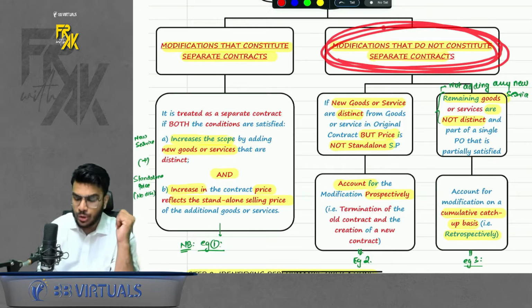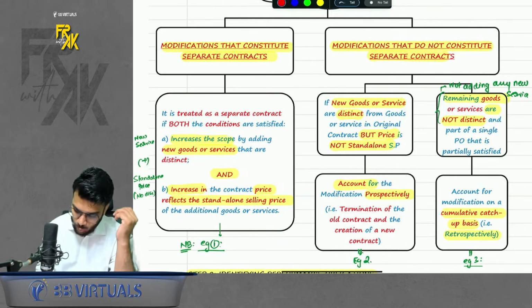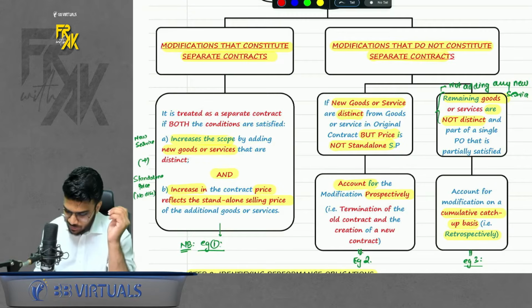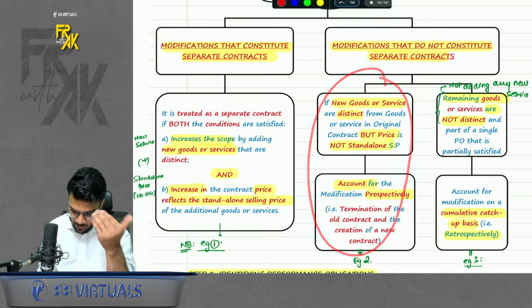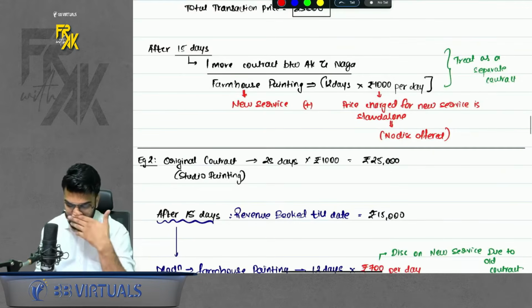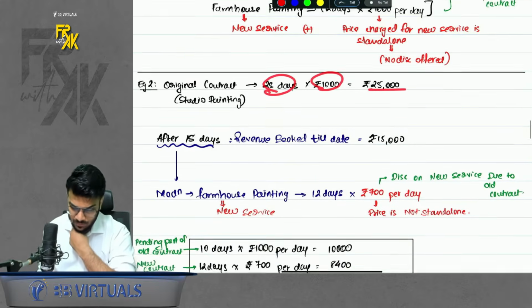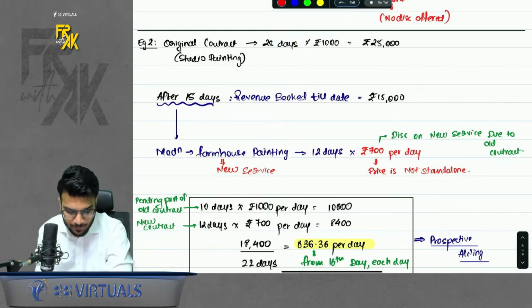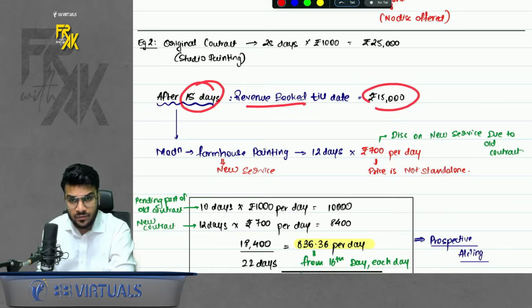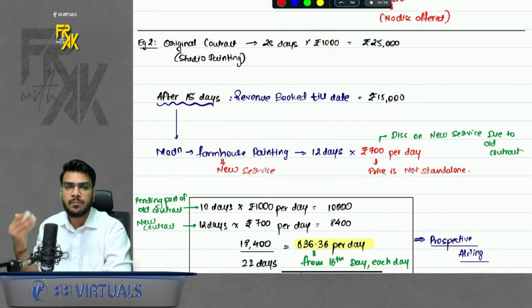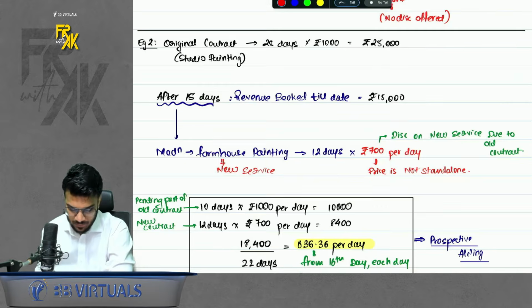Then, modifications that do not constitute a separate contract. That means in these two cases, we will adjust the modification in the existing contract. But here also there are two different accounting treatments. First I'm discussing this one. Come here. Then we will take one more example. Let's say Naga was doing the studio painting, 25 days, 1000 per day, 25,000 total transaction price. After 15 days, revenue booked till date was 15,000. Of course, he was charging 1000 per day. So after 15 days, Naga must have booked 15 days of revenue. Over the period he must be booking revenue.